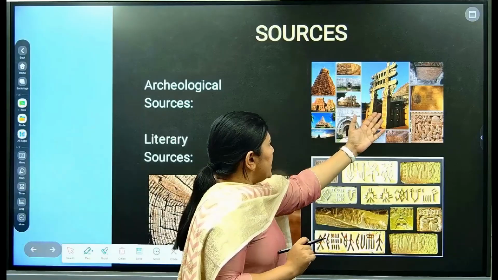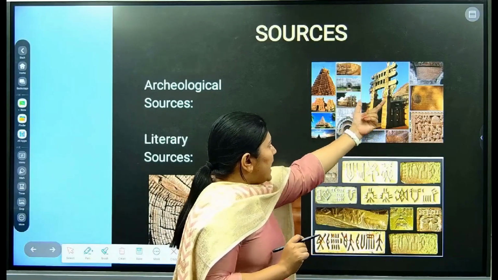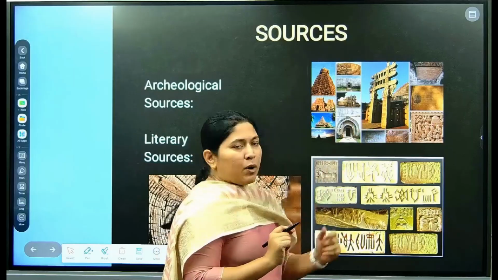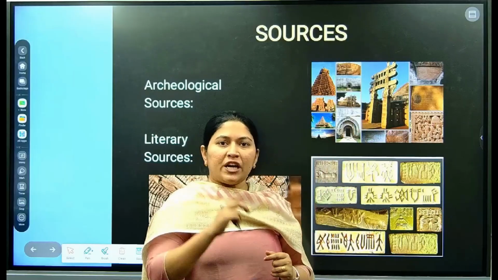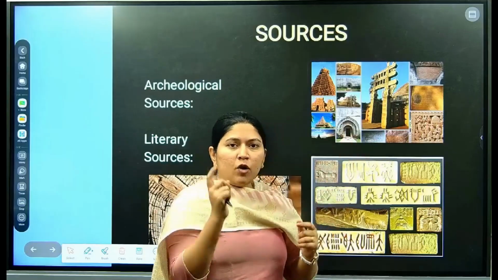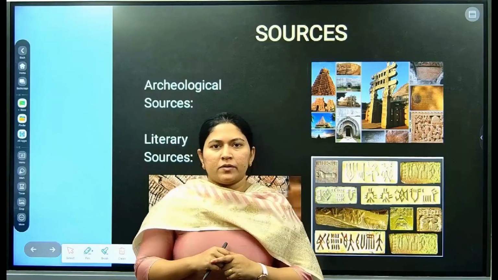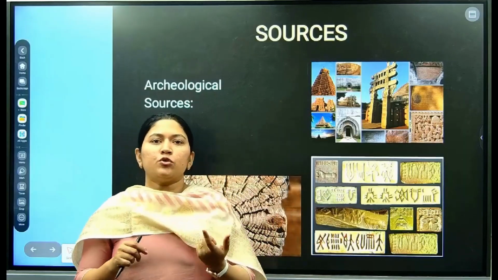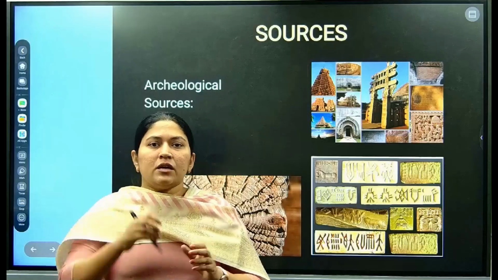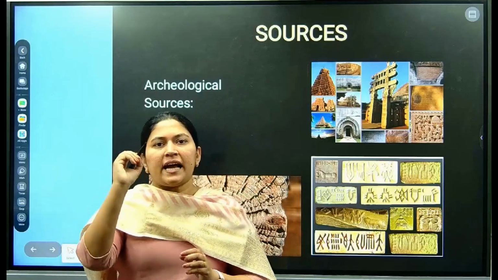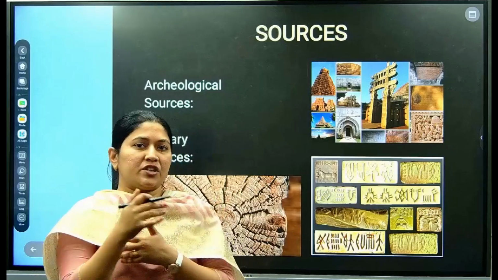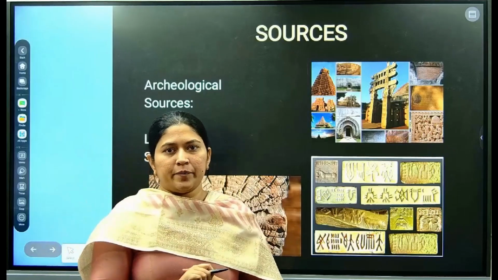See the pillars. These pillars of the stupa have many idols and sculptures, which tell us about the social life and the administrative life during that period. Similar is the case for the cave walls. There is also some evidence from the Stone Age man. So, how do we know that Stone Age man used to live in the caves? Because they created some activity on the walls of the caves, which reflects their ideas, their imagination, and their reality during that period.